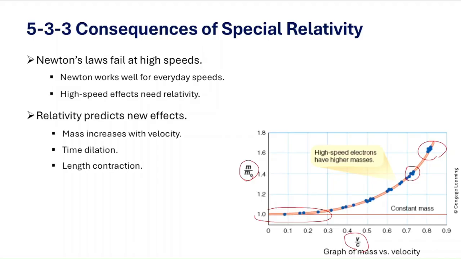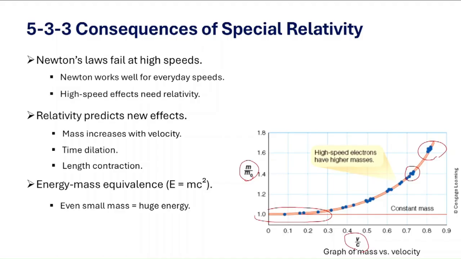Now picture the same fast moving spaceship. So to observers on Earth, the ship looks shorter in the direction of travel. And this effect is called Lorentz contraction. Again, at ordinary speed, it's unnoticeable, just like when you are driving a car. But at relativistic speeds, the contraction is dramatic. So together, time dilation and length contraction show that space and time themselves are flexible. They adjust to preserve the constancy of the speed of light.